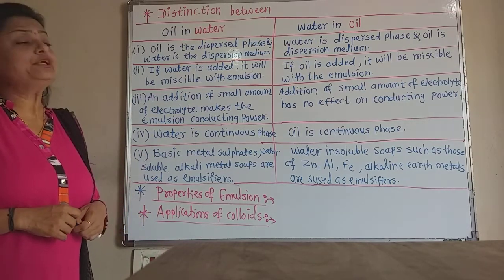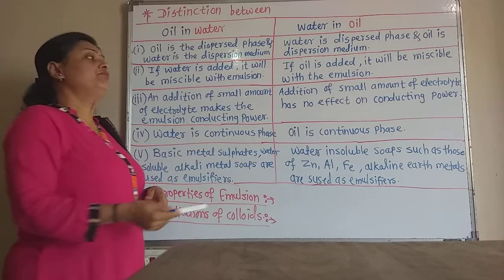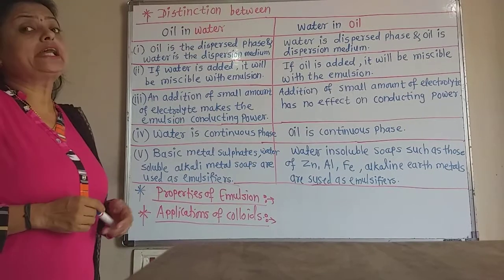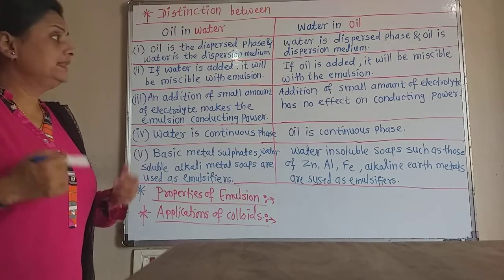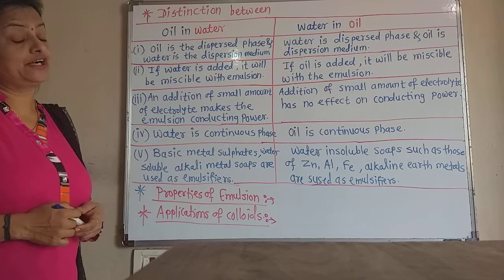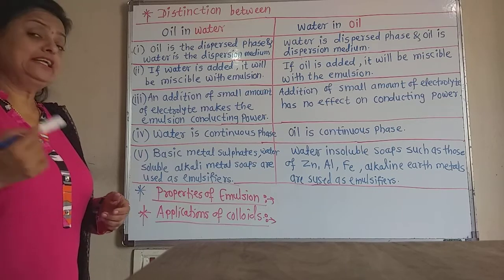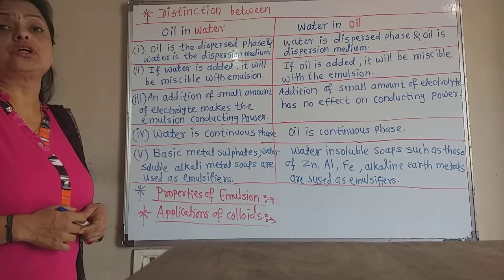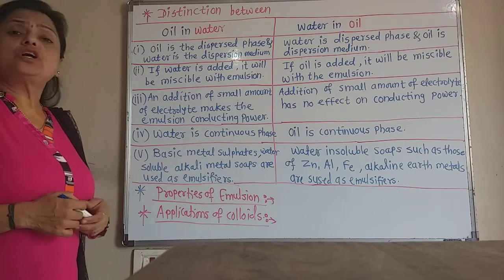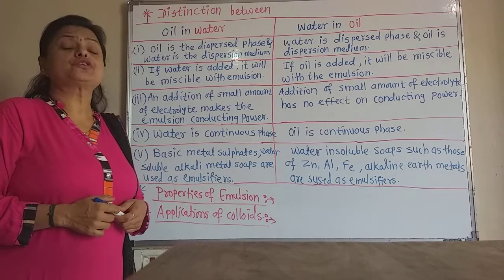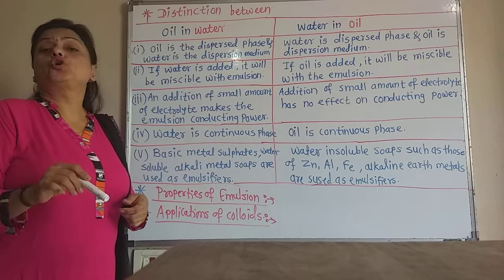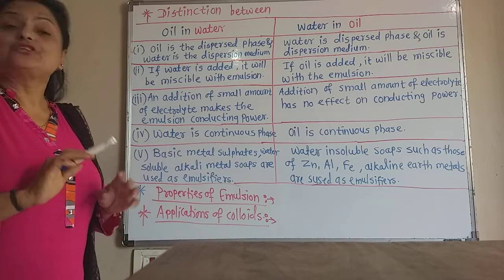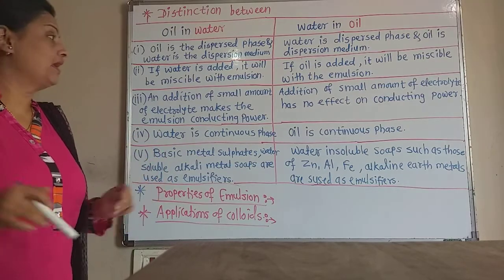conduct the electricity. But if we add a small amount of electrolyte in water in oil type of emulsion, then it has no effect on conducting power, because that electrolyte does not dissolve into the oil which is in the large proportion. Though there is water, it is a very small proportion, and therefore on addition of electrolyte, the water in oil type emulsion has no effect on the conducting power.